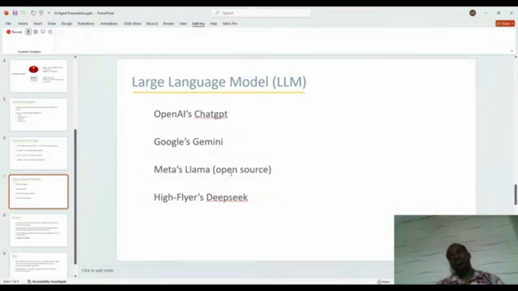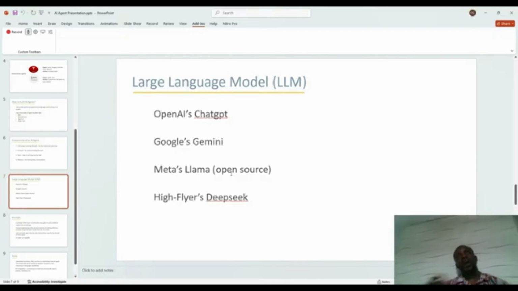To make use of this LLM, you have to put in some amount of money, maybe $5, $10, any of them as the case may be. But they have a free version to an extent where you can walk around, like OpenAI ChatGPT. If you're going to use an API to access their large language model, you have to put in some amount of money.